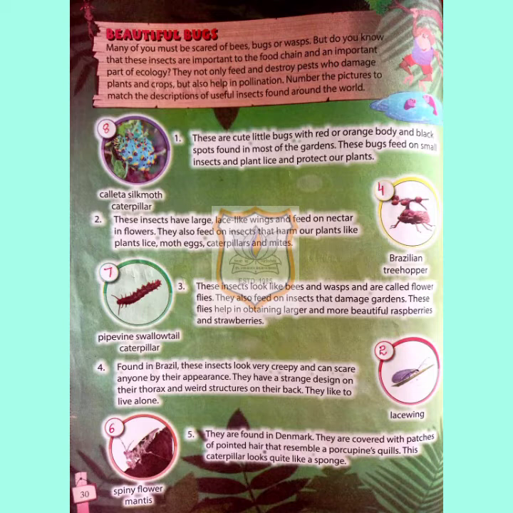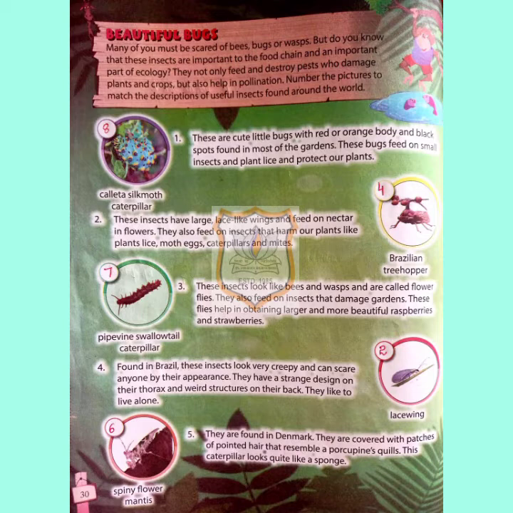Next is, it is found in Brazil and these insects look very creepy and can scare anyone by their appearance. They have a strange design on their thorax and weird structures on their back. They like to live alone. Which kind of insect is this? Can you tell me? It is Brazilian tree hopper. So the name is given, the Brazilian insect, that is Brazilian tree hopper.